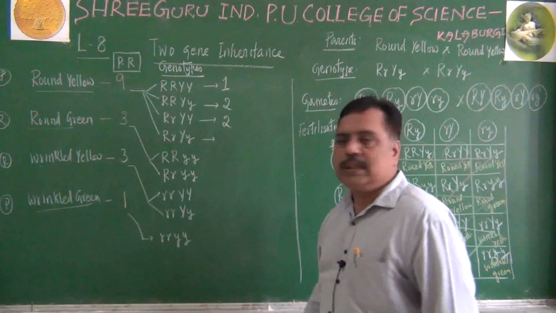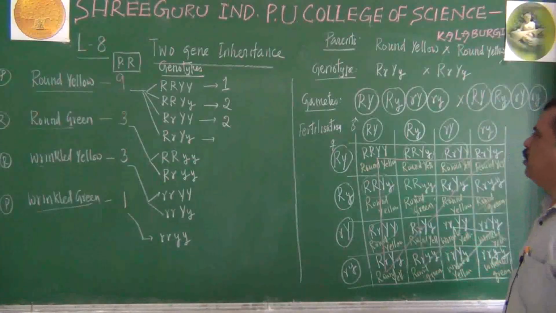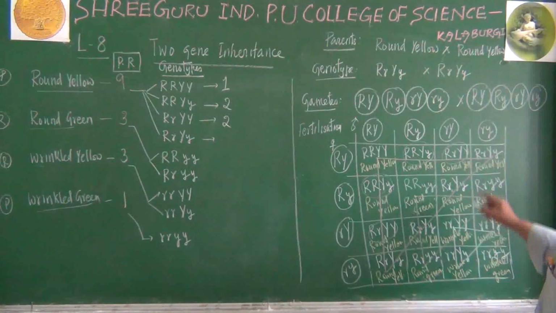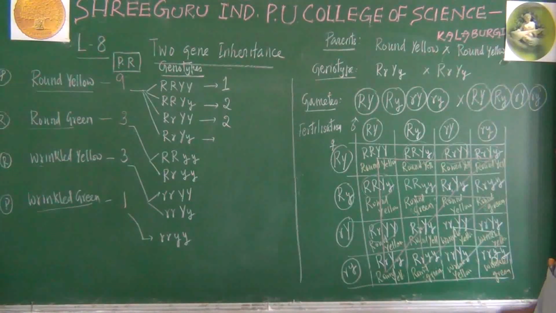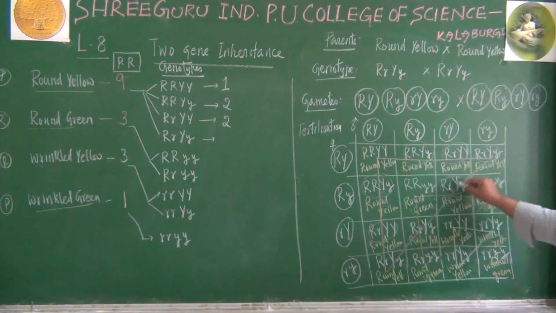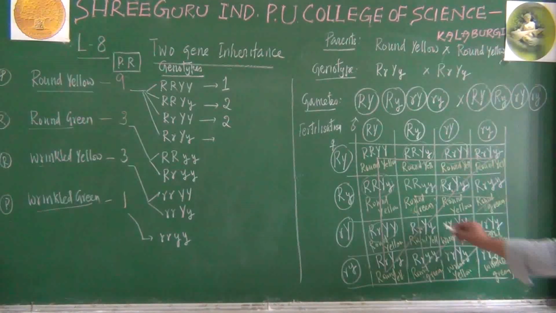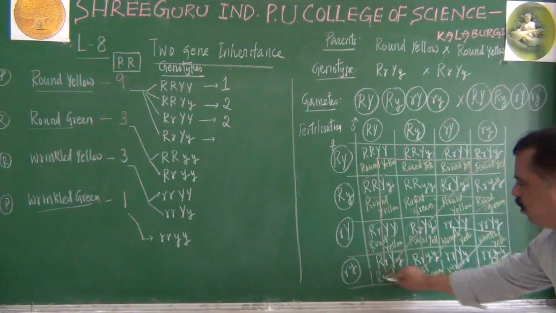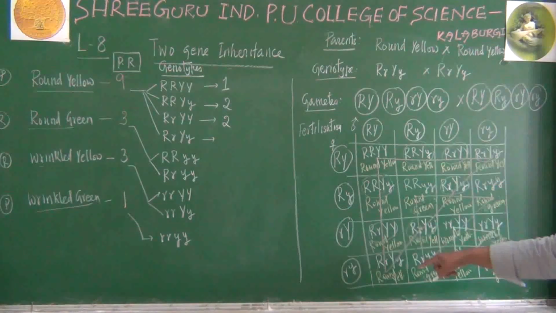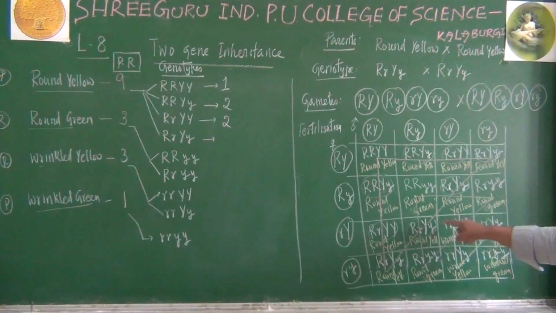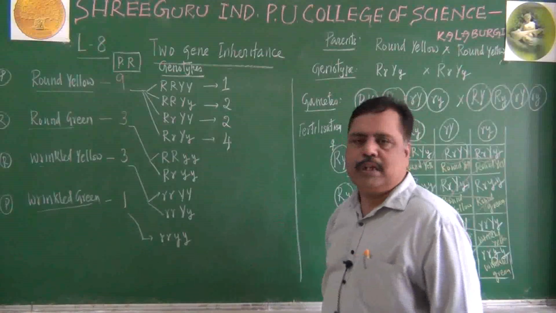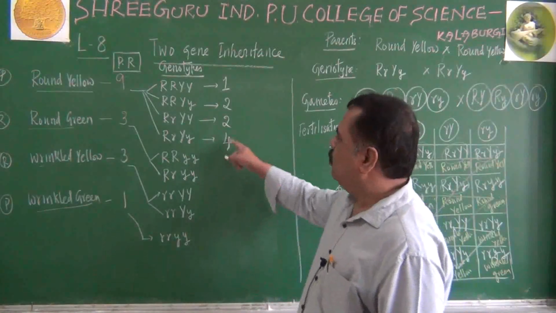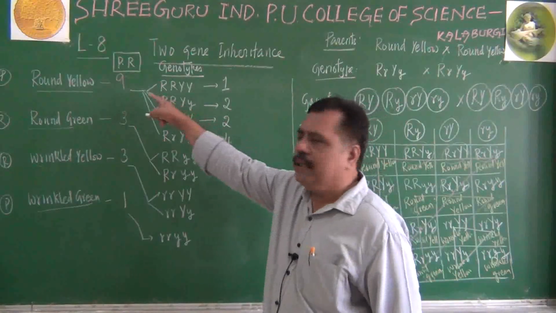How many individuals are capital R, capital Y, small y? Double heterozygous. Capital R, capital Y, small y. One is there. 2 are there. 3 are there. 4 are there. These diagonals fully, they are capital R, capital Y, small y. Shall we write it as 4? Okay. 4 individuals are capital R, capital Y, small y. How many totally? 9. That 9 is here.